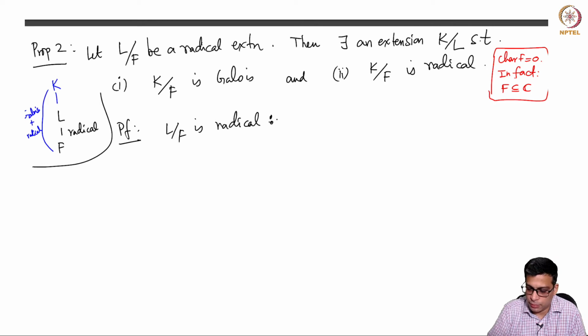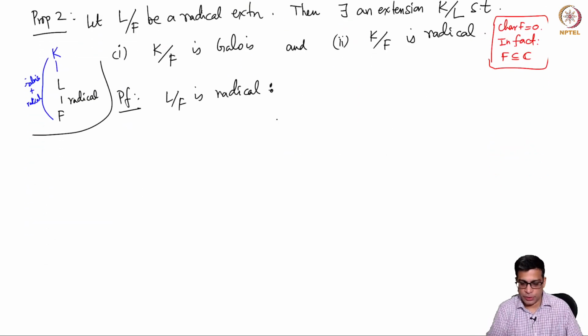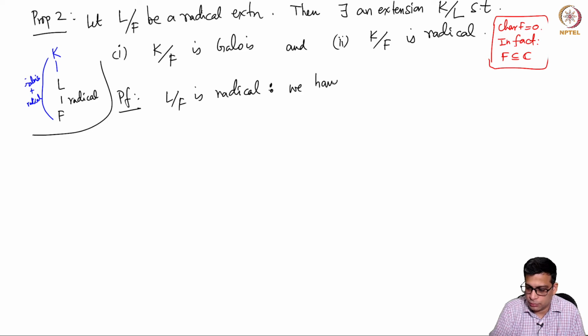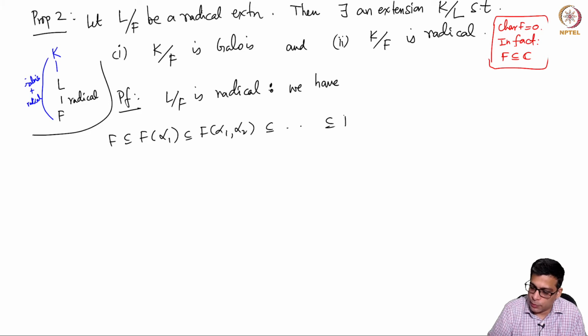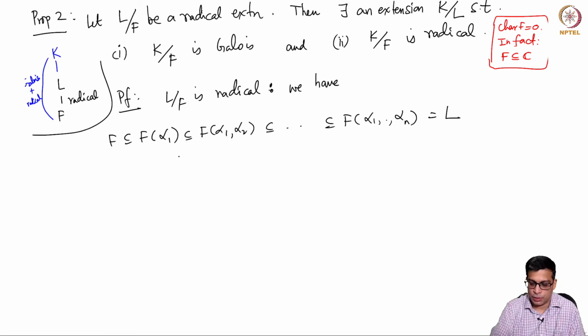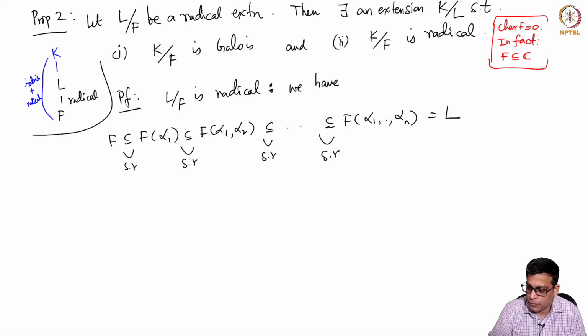So we can write, just like in the previous proposition, F contained in F of alpha 1, contained in F of alpha 1, alpha 2, all the way up to F of alpha 1 through alpha n, which is L. Okay, so the point is this is simple radical, this is simple radical, this is simple radical. Simple radical, let me remind you, is that alpha 1 is some power root of an element of F. So that means alpha 1 power some n1 is in F, alpha 2 power n2 is in this field, and so on.